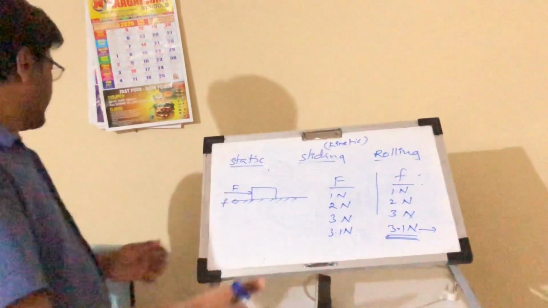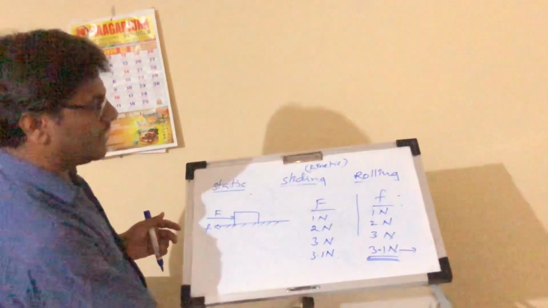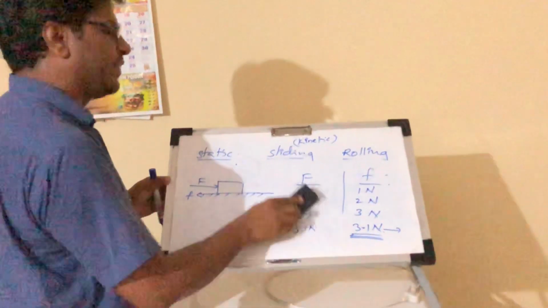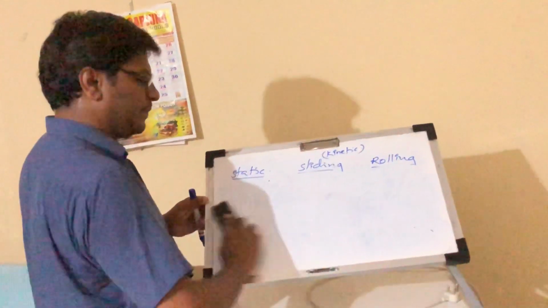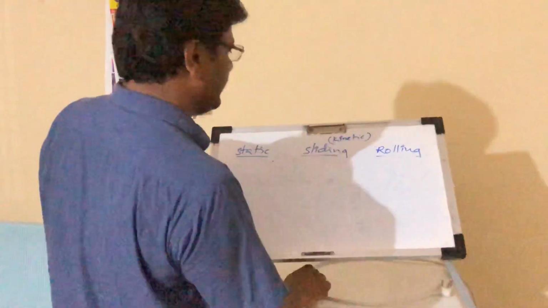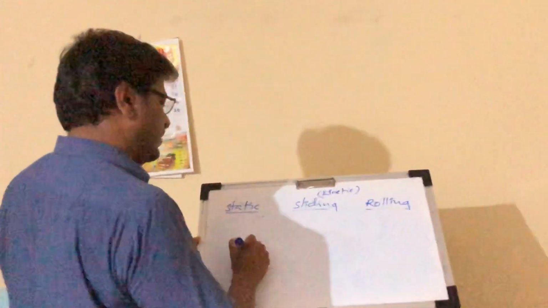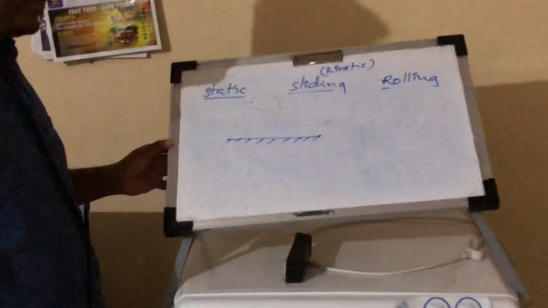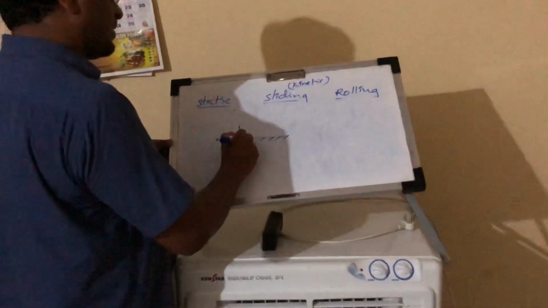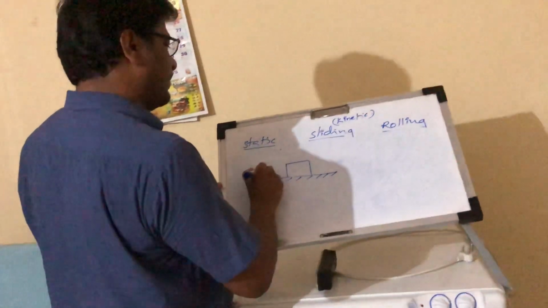Now let us discuss sliding friction. What is sliding friction? Here is a rough surface. On the rough surface we place one block.